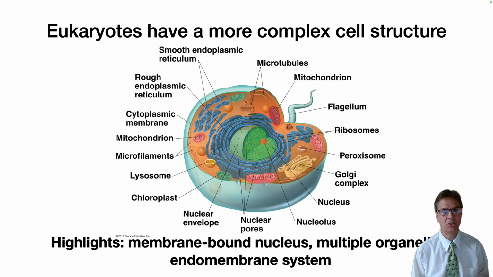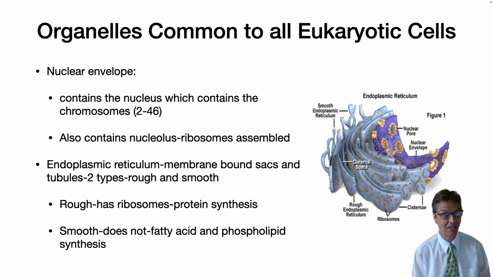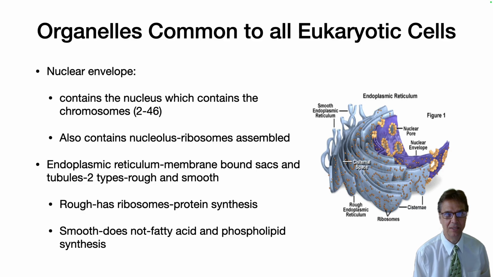I finish up these lectures by briefly mentioning eukaryotic cell structure. I won't spend much time on this since you have had it previously in your biology class. In general, eukaryotic cells are more complex and have multiple membrane-bound organelles, but they also have an endomembrane system. Organelles that are common to all eukaryotic cells include the nucleus. The nuclear envelope contains the nucleus, which contains the chromosomes, and there can be anywhere from 2 to 46. Also inside the nucleus is the nucleolus, and this is where ribosomes are assembled.